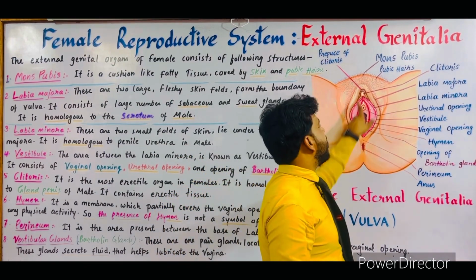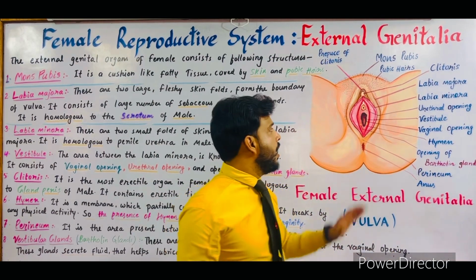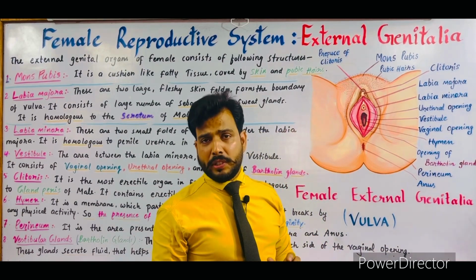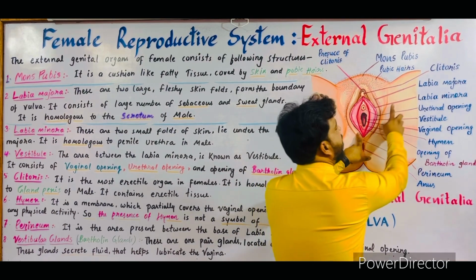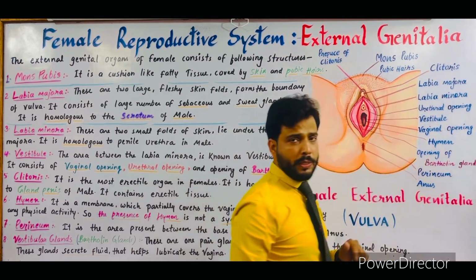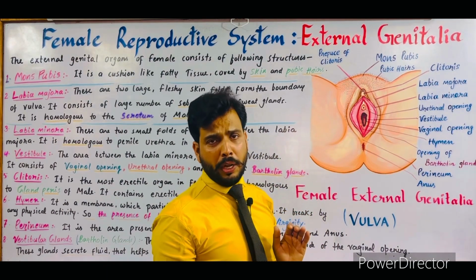Just inside the labia majora, two other skin folds are present. As you can see here, these two folds are known as labia minora. So the outer larger folds are the labia majora, while the inner smaller folds are the labia minora.